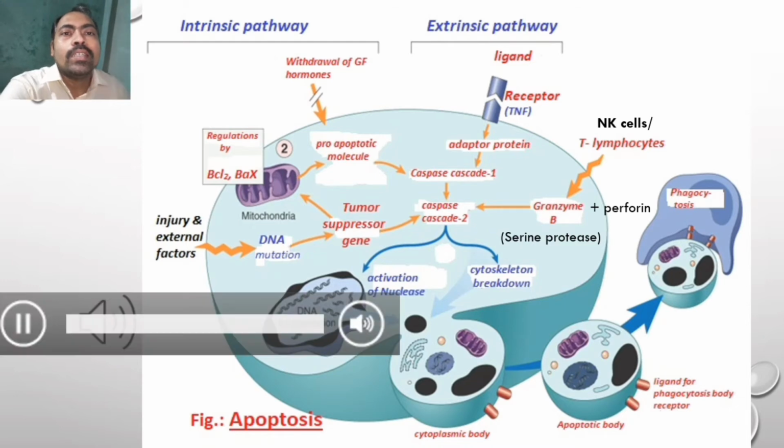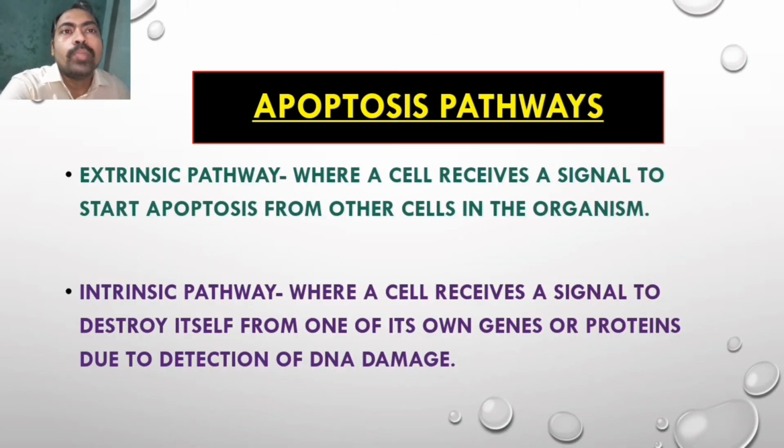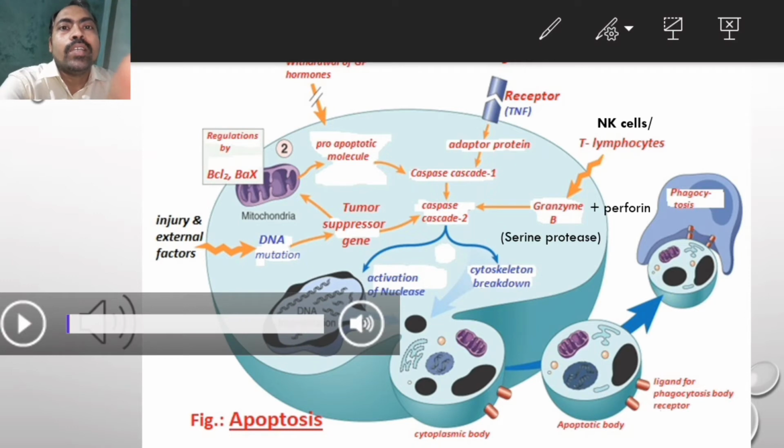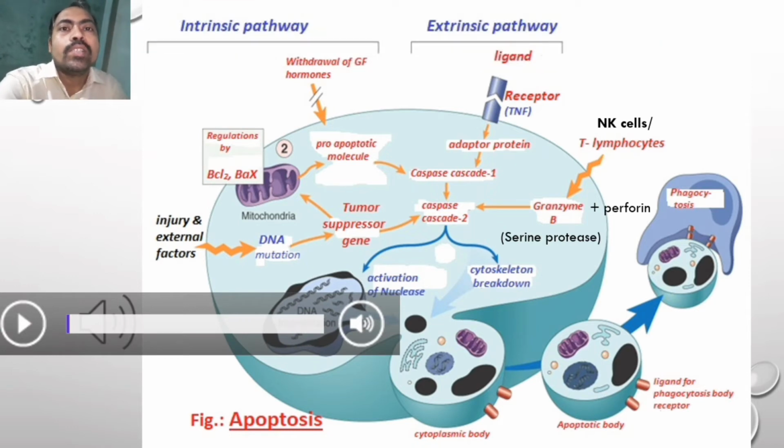You see, there are two pathways of apoptosis. On the left side you see the intrinsic pathway, and on the right side the extrinsic pathway.